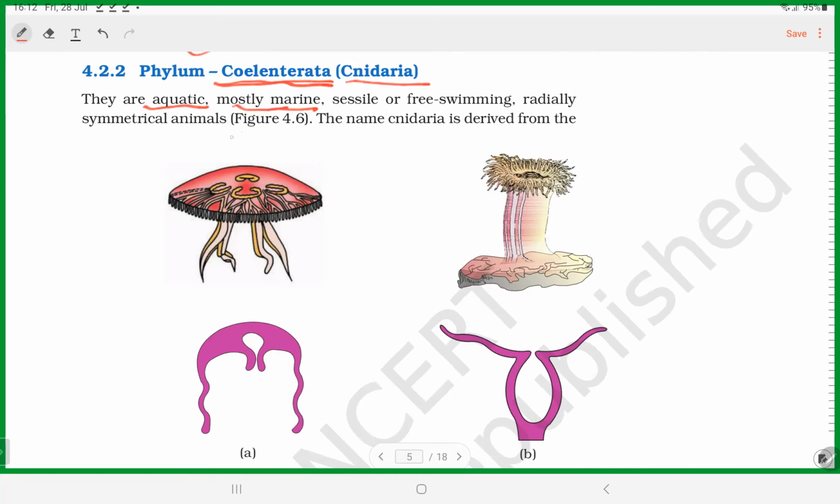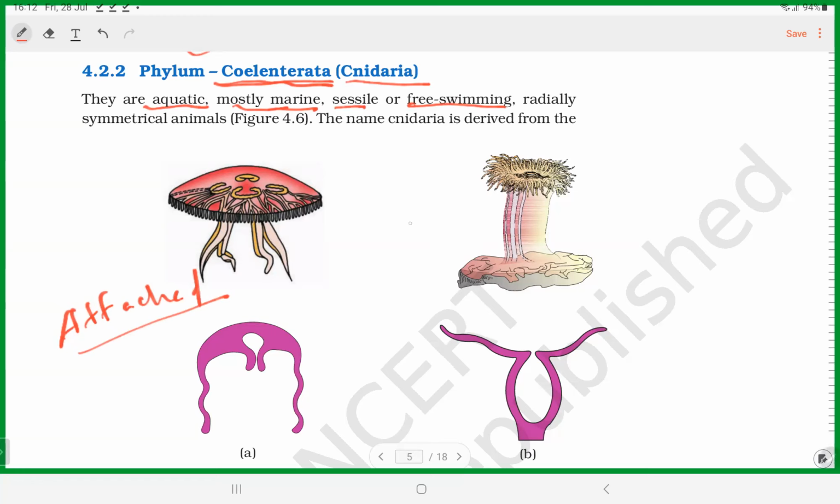Cnidarians are mostly marine, though sometimes they are present in freshwater also. And they are present in two important forms. One is sessile, another one is free living. Sessile means attached. Free swimming means motile, they can move and float freely in the water. So they are aquatic, marine or freshwater. First thing. Second is attached or free swimming.